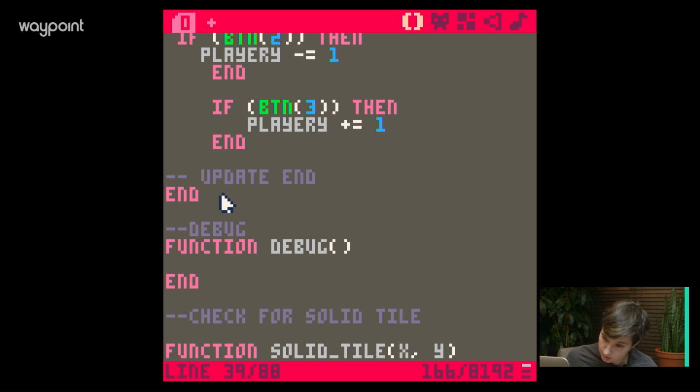So in debug, we're just going to print the variable for solid, this should be true or false. And then let's put it at, I have it in the other one as like 3 in and then 18 down, but let's put it a little higher. So like 2 in, these are x and y coordinates. So 2 x and then like 8 y. And then in the color 5. I don't even remember what color 5 is. But that should do it. All right, let's run this and see what happens.